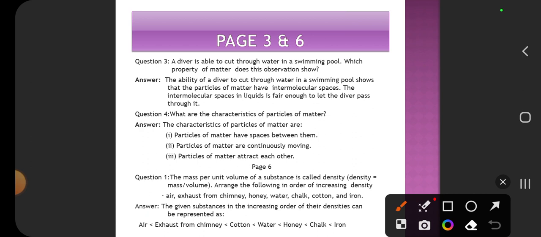By the rule that density is equal to mass per volume, we know the order is air, exhaust from the chimney, cotton, water, honey, chalk and iron. Yes or no?